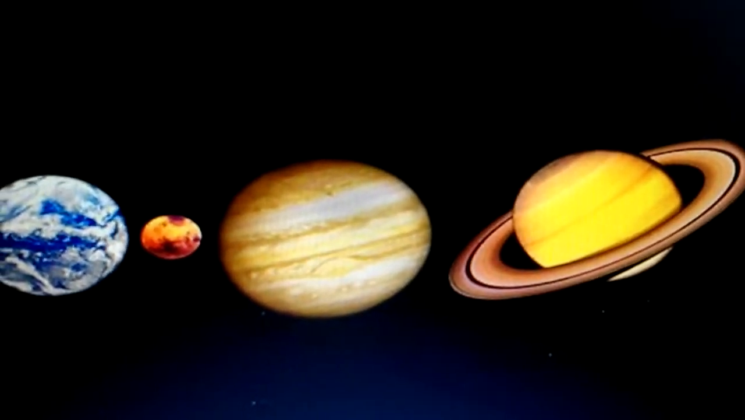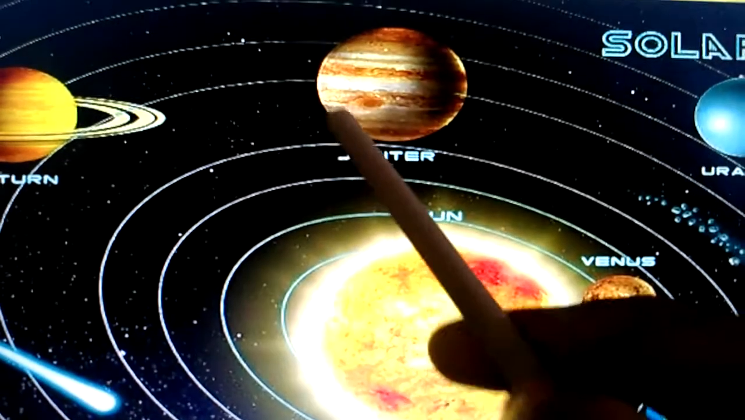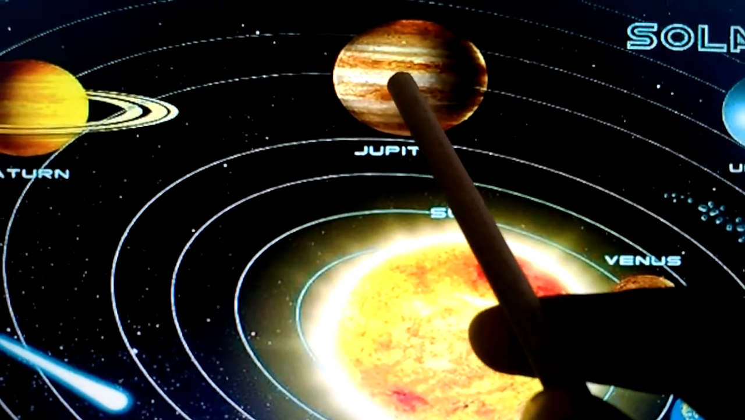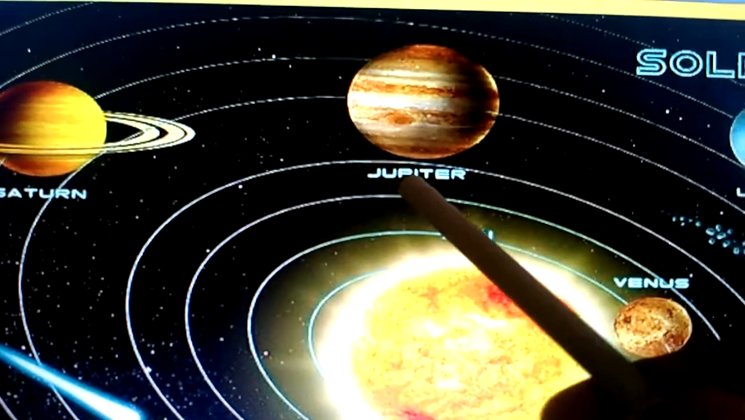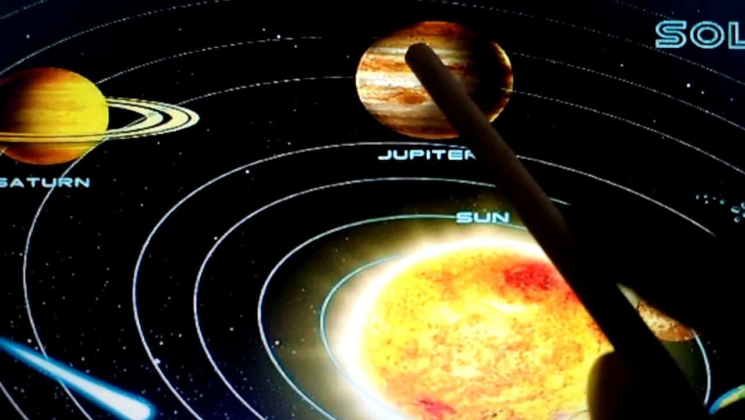And children, next is Jupiter. You can see Jupiter, which is the 4th planet and the largest planet in the solar system. Jupiter has 4 moons.